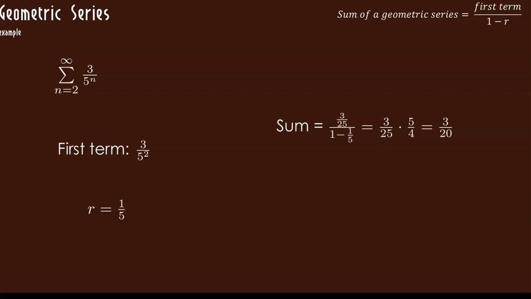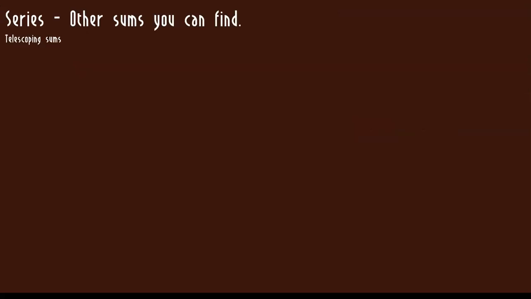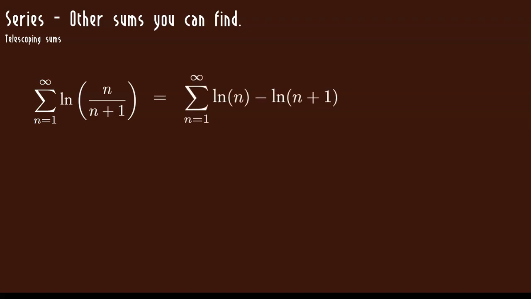Another type of series we can find the sum for are telescoping sums. This is easier to see through an example. Suppose I have the summation as n goes from 1 to infinity of the natural log of n over n plus 1. Using one of my laws of logarithms, I can rewrite that natural log as the natural log of n minus the natural log of n plus 1.